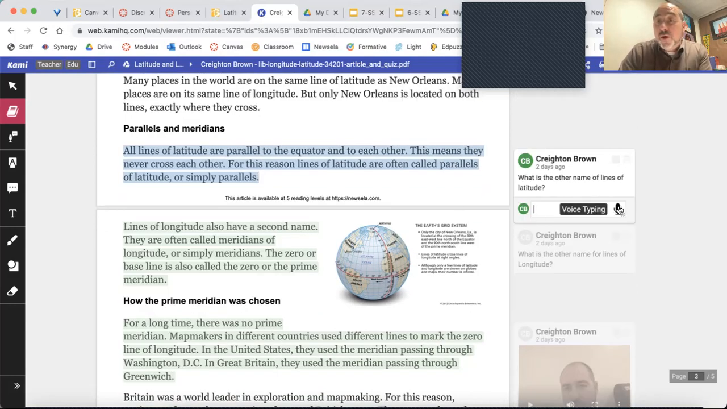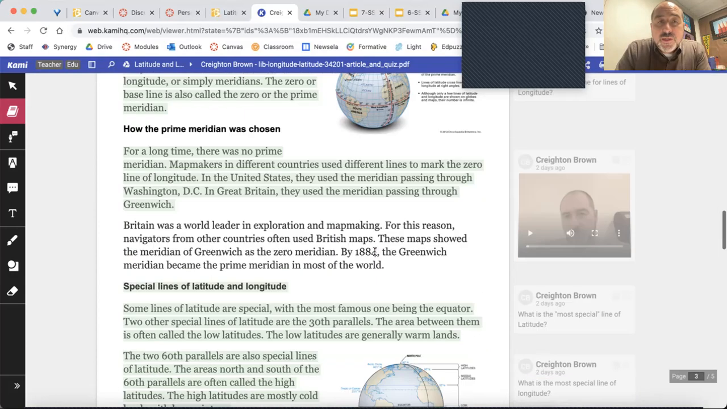Let's say you don't want to type it out and you feel like speaking it out is going to save you a lot of time. You can go ahead and hit this microphone right here, and it will record what you say. Go back and edit, make sure it records you correctly, but it will definitely record what you say.